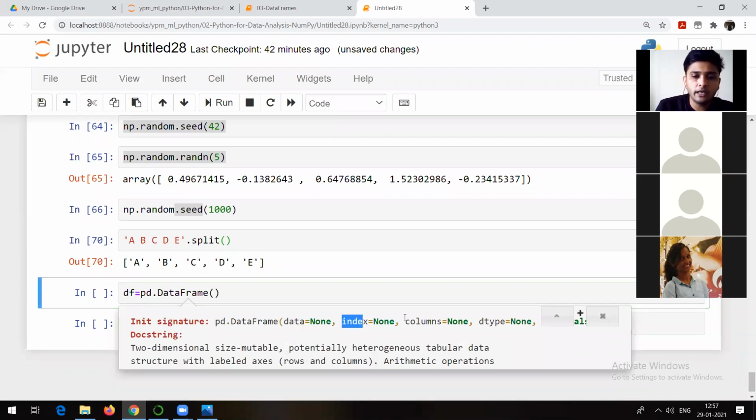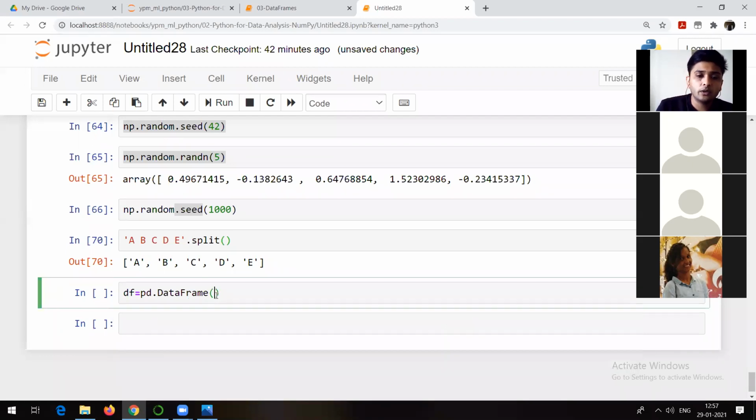Data is the first argument, then index. The difference between series and data frame is that in a data frame we have columns also. This was not there in a series. In a series we had data and index, but in a data frame we have columns.